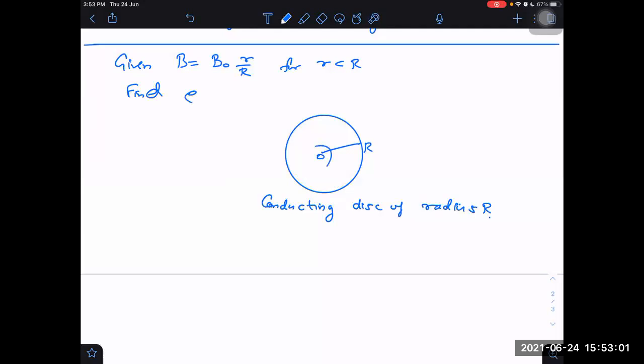It is rotating with angular velocity omega, and B is again perpendicularly into the plane.